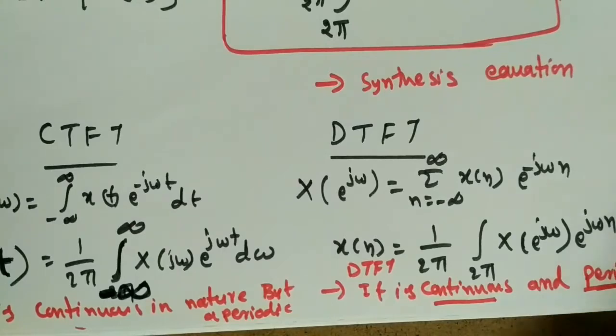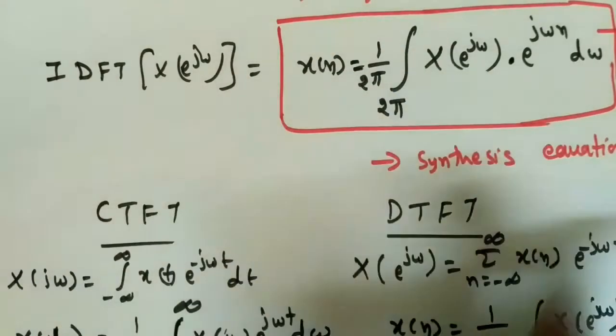I hope you got some idea about the discrete time Fourier transform and the comparisons.